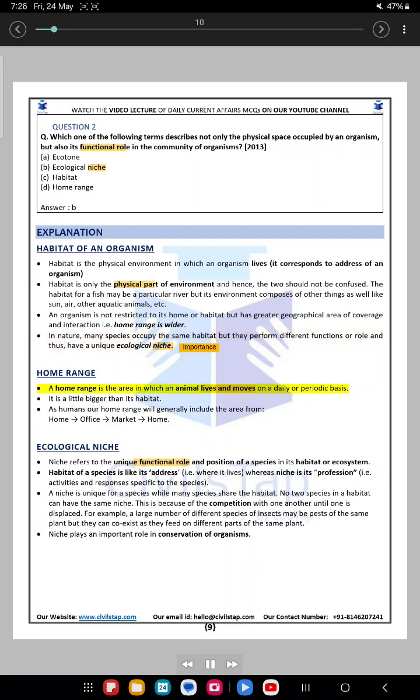Home range. A home range is the area in which an animal lives and moves on a daily or periodic basis. It is a little bigger than its habitat. For humans, a home range will generally include the area from home to office to market and back to home.